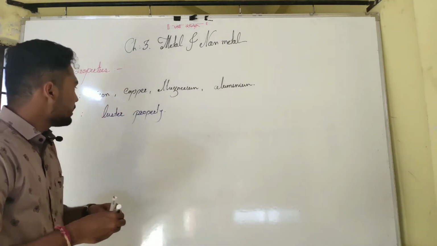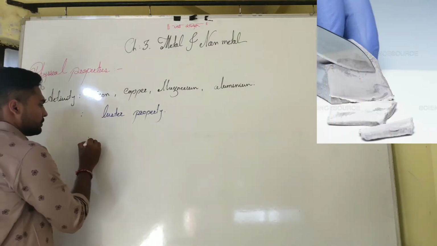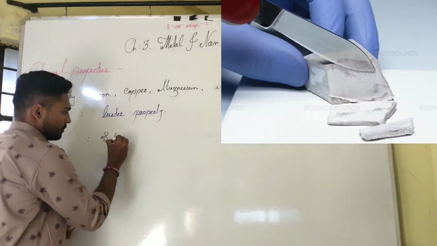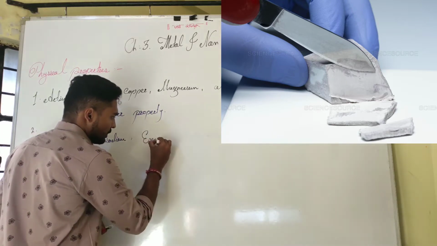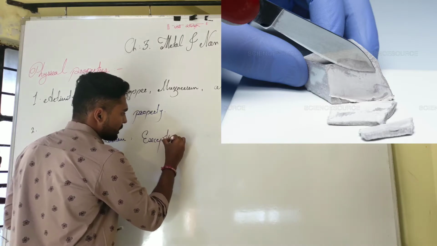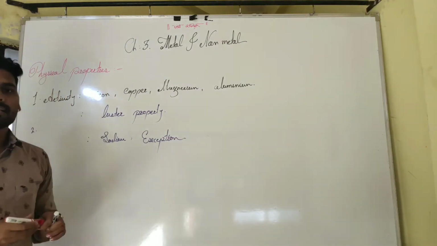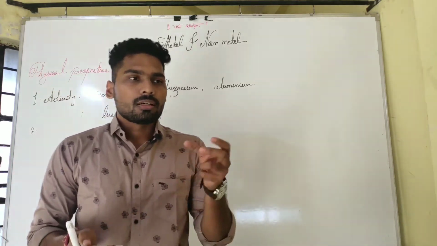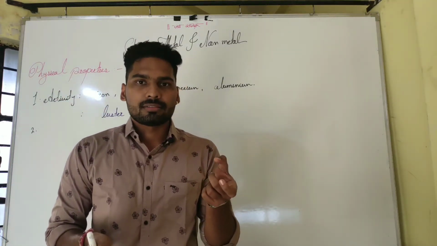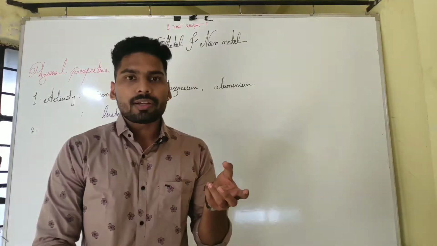The name of that metal is sodium. Sodium is an exception among metals: it is easily cut by a knife because it is soft, like clay.